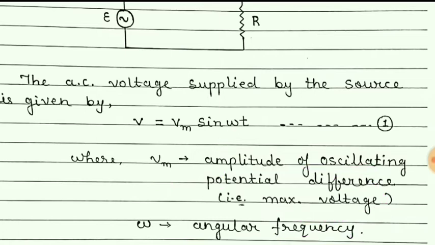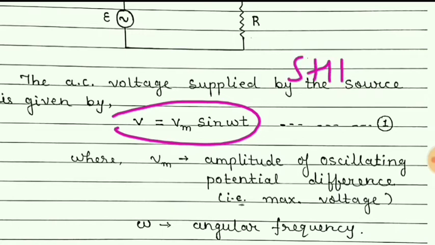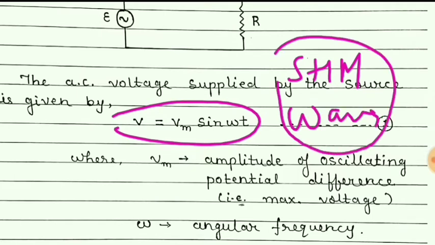Students, this equation is similar to the equation of simple harmonic motion or the equation of waves, which we have studied in 11th standard. Also, this equation is similar to the equation of electromagnetic waves.